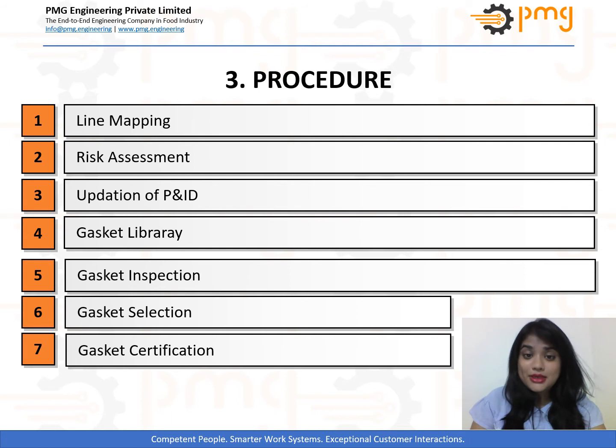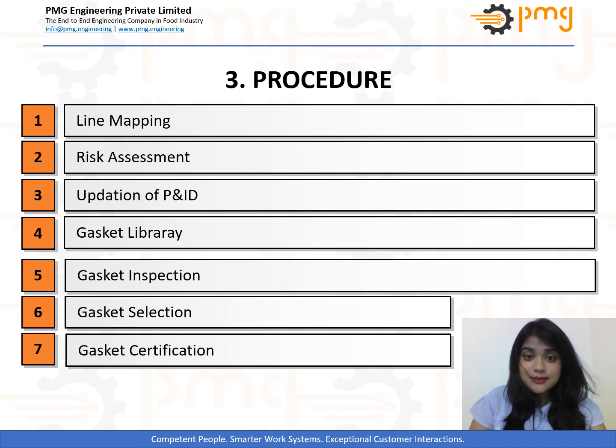In line mapping, firstly a list should be prepared of all the gaskets used in the production lines with the following information about the gasket: material of construction, its existing size, store item number, and vendors from whom gaskets were procured, which can be categorized as original equipment manufacturer, preferred vendor or local vendor. The responsibility of inspecting the gasket remains with either the production or engineering team of the facility.